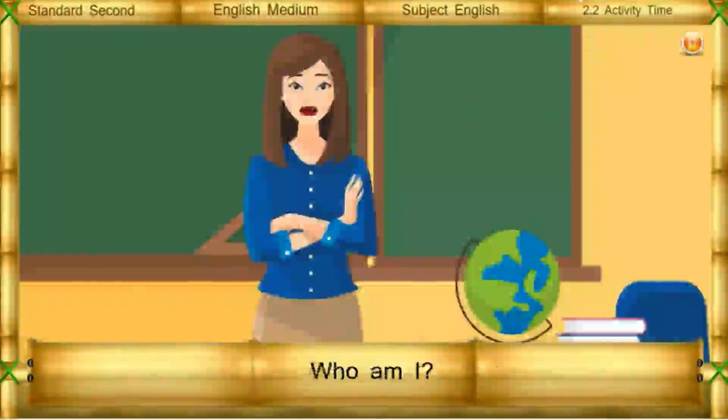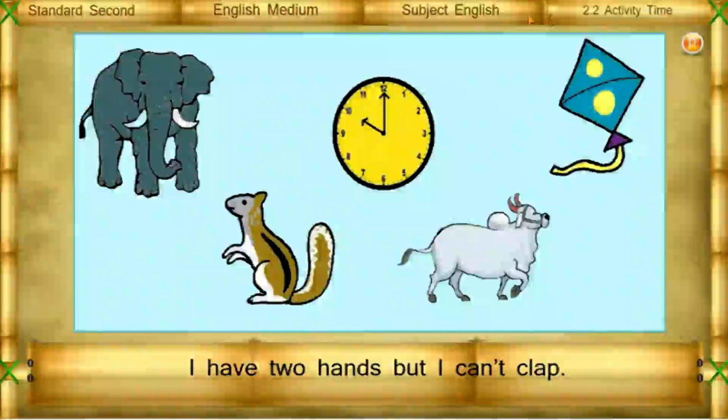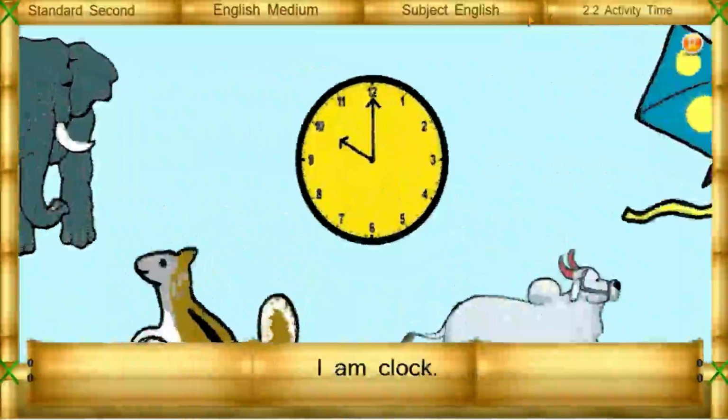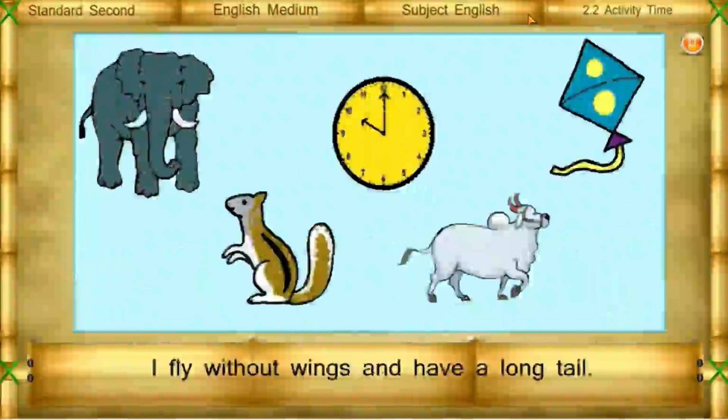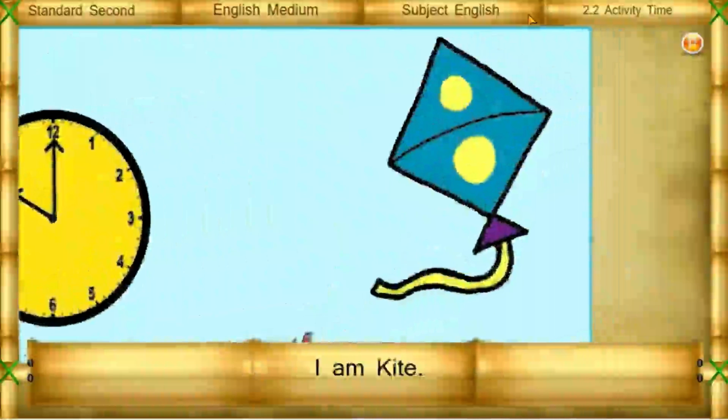Who am I? Now we will solve the puzzle and we will get their name from the puzzle. I have 2 hands, but I can't clap. Who am I? I am clock. I fly without wings and have a long tail. Who am I? I am kite.